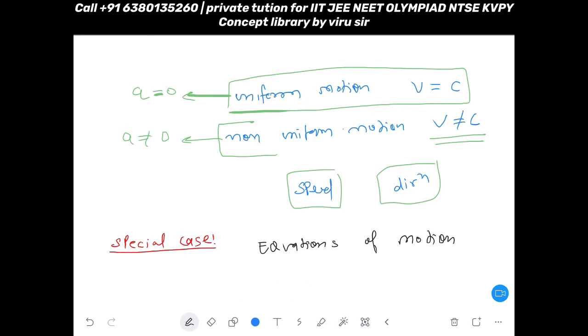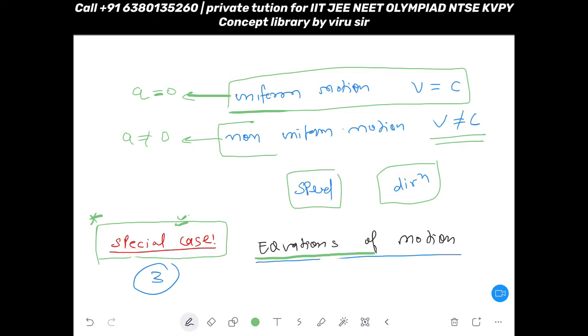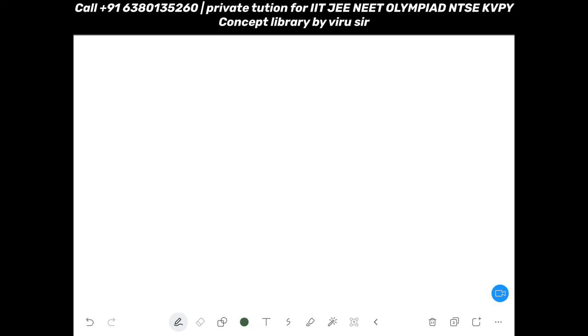Actually, popularly there are three equations of motion, and I will explain them one by one. But first of all, I will take you here what kind of a special case we are going to discuss and for which special case we have these equations of motion. So let's bother about the special case first.